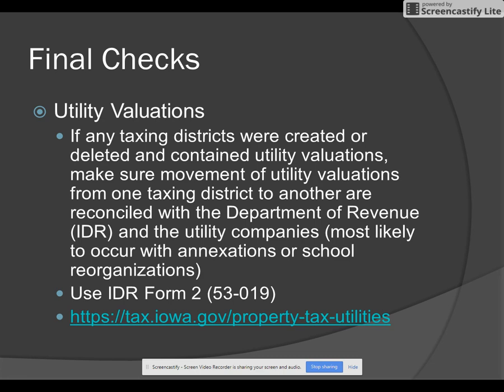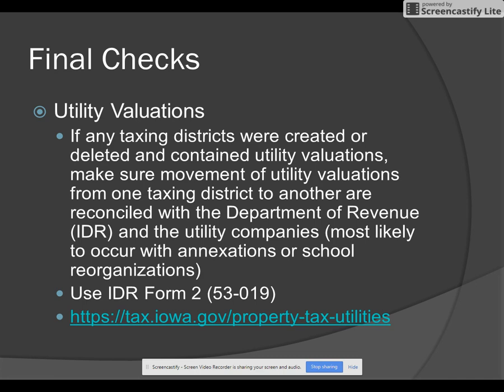But we know that in the next assessment year, it so happens that there's a school consolidation and you're going to be deleting that tax district number because all that value is going to be absorbed by another tax district and all the levy authorities are going to be carrying over to that new tax district. So you're going to delete that old one. Well, basically what you're saying is that you are moving the value from a tax district that Department of Revenue had in it to a different tax district in the next year.